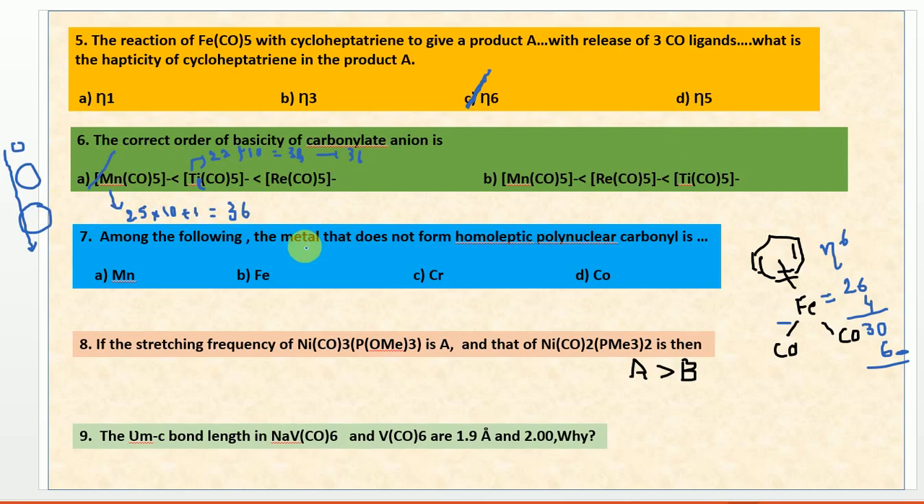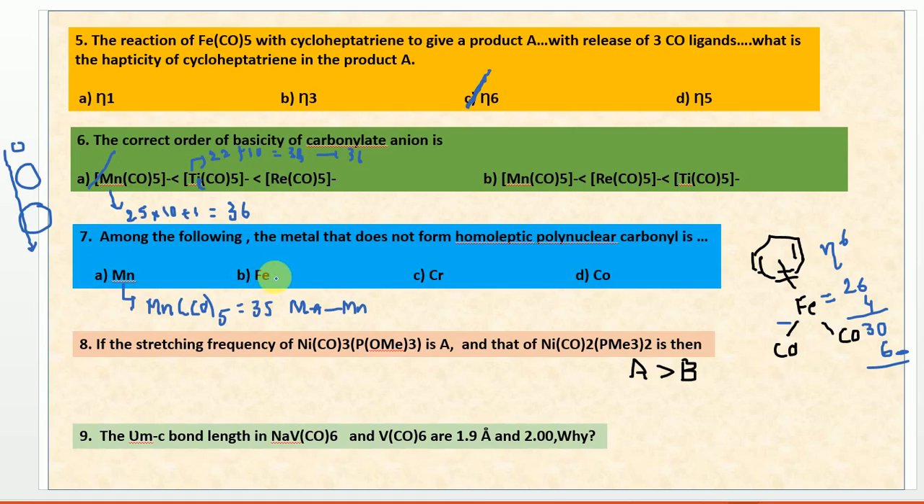Next question: among the following, the metal that does not form homoleptic polynuclear carbonyl complexes. Homoleptic means the one which has a similar kind of metals. You know that manganese can form homoleptic polynuclear complexes. Why is it forming polynuclear? Because the mononuclear does not obey the effective atomic number rule, as it only has 35. To reach 36, it has to form a manganese-manganese dimer. That's why this can form a dimer.